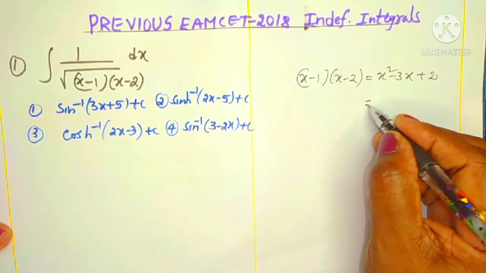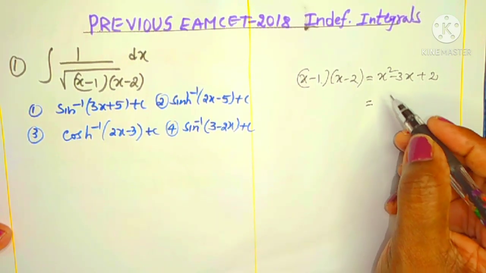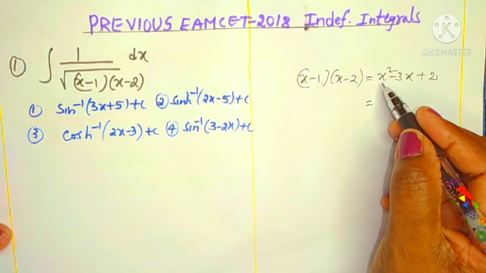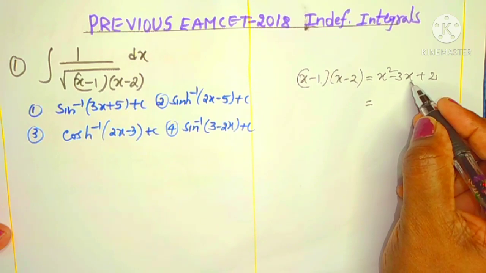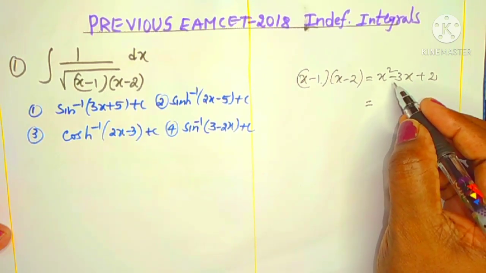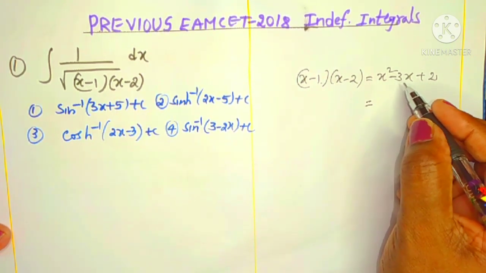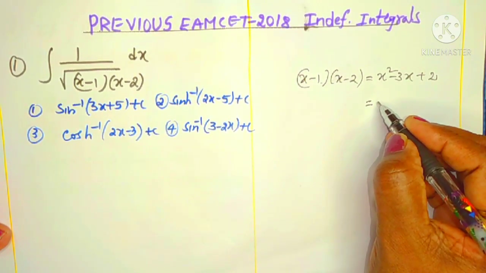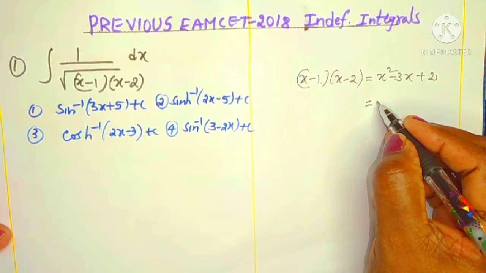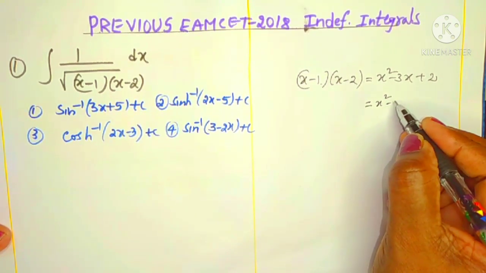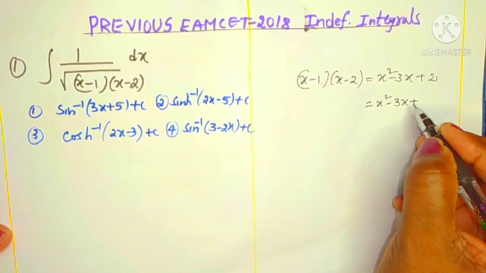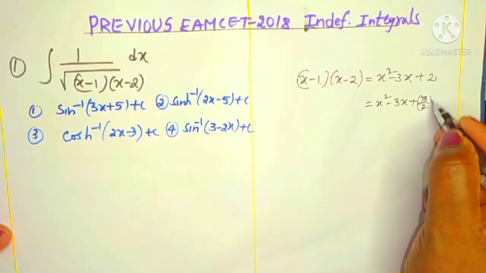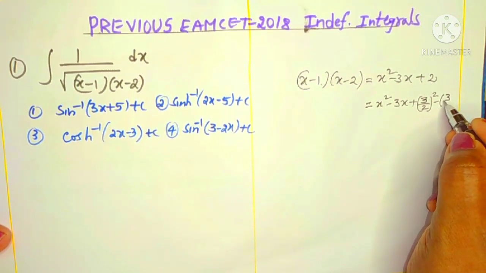We can easily reduce this to a known form, with x square having coefficient 1. Whatever the x coefficient may be, here it is 3. Don't worry about the minus or plus. Half of 3 means 3 by 2, and its square you should add and subtract. X square is as it is, minus 3x is as it is, and 3 by 2 whole square is added and 3 by 2 whole square is subtracted.